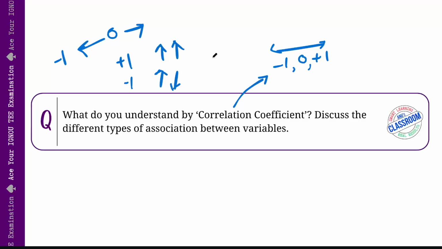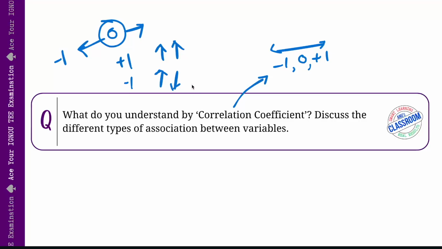Correct. Sometimes, as I said, there will not be any correlation at all. That is 0. That means any change in one variable does not seem to affect the other. An example might be somebody's height and shoe size. Not every tall person has very big feet, correct? And not everybody short has small feet either. So that is one example of two variables having no correlation at all. So that is -1, 0, and +1.